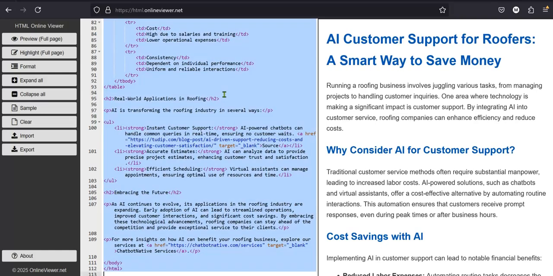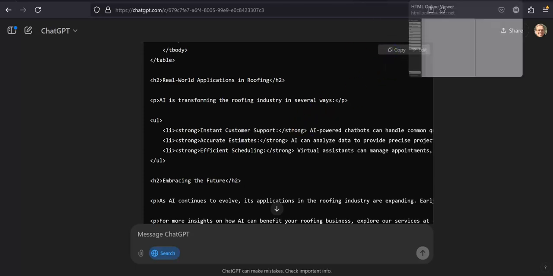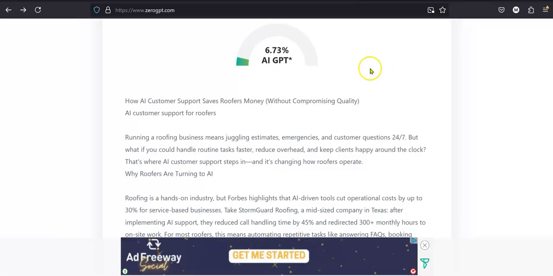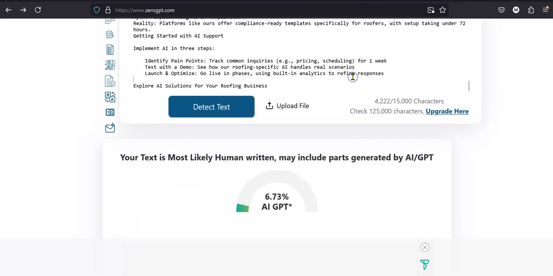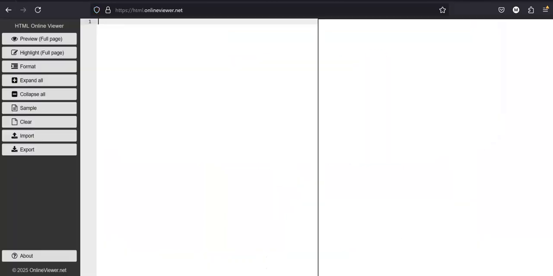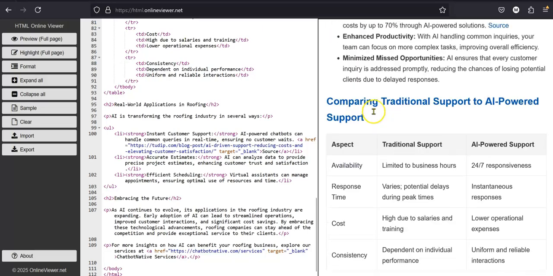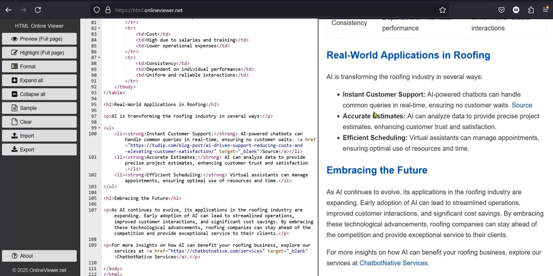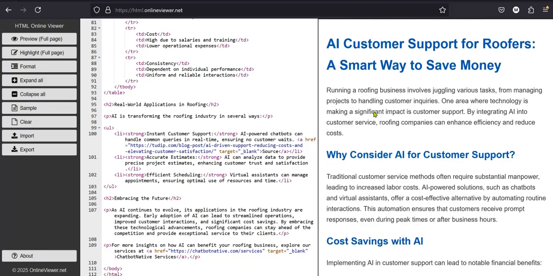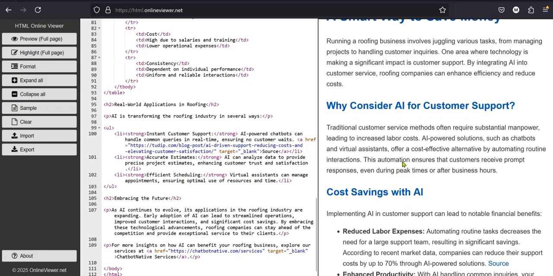Control A, let's delete this. And we're going to come back here just to make sure we got the proper thing here. Oh, that's not where I need. I need it over here, don't I? Yeah, I need it here. Control V. All right. It does have the table here. No shadow boxes.